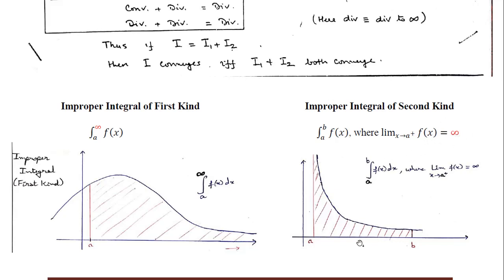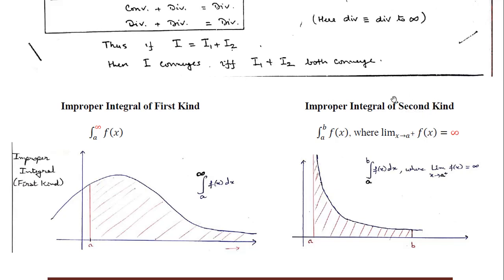It may go to minus infinity also. So if the function at any of the endpoints is going towards the unbounded side, positive infinity or minus infinity, then we say that this integral is an improper integral of the second kind.